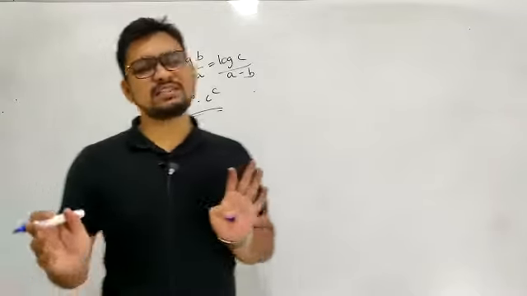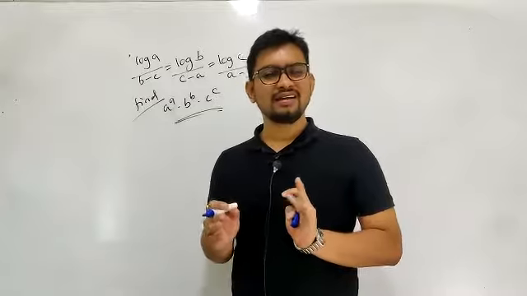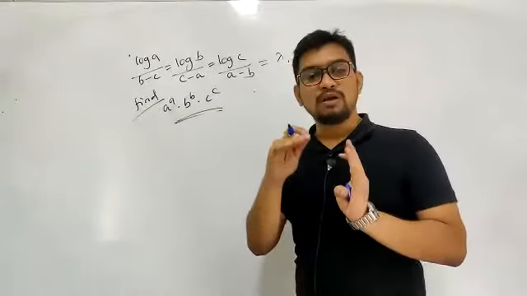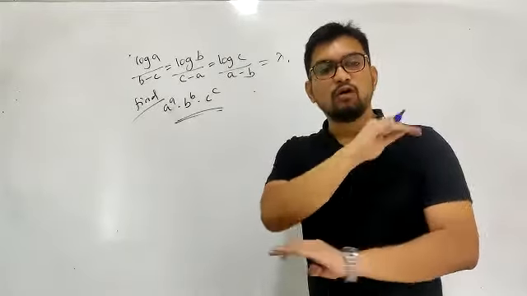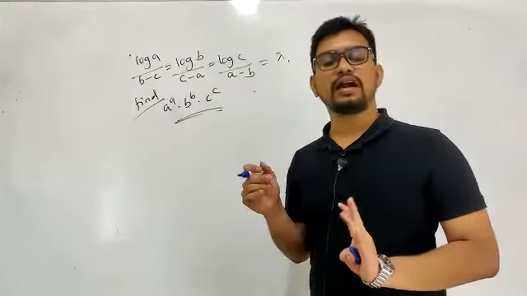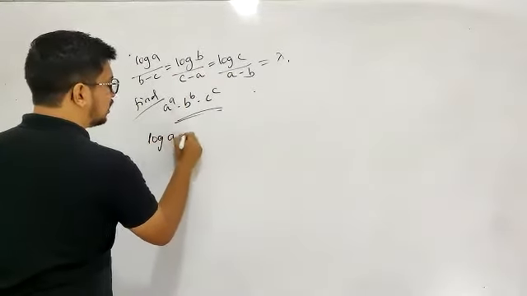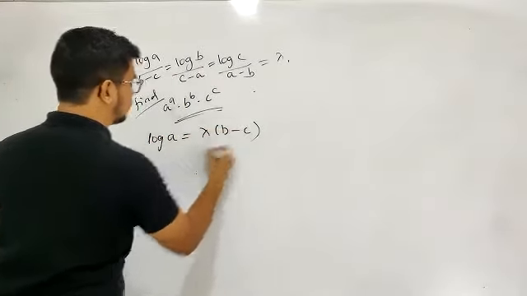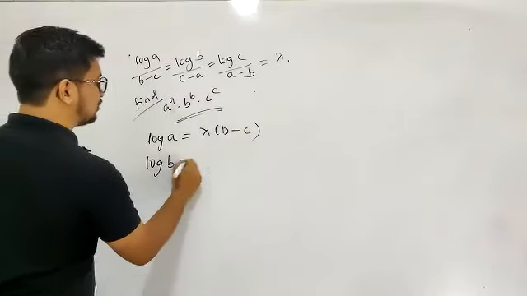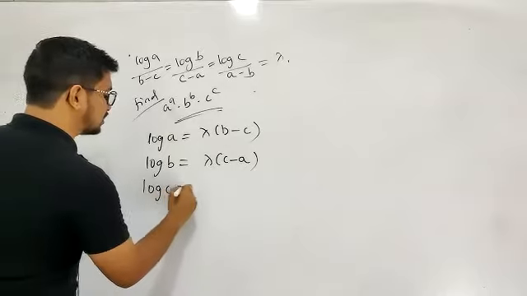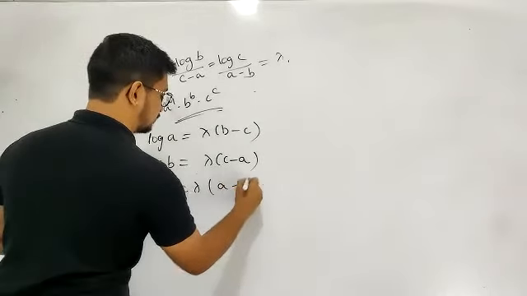See, for all such problems, I told you a golden rule. Only what you do is that you equate to lambda. For all such problems, whenever they give you a ratio, the only idea is that equate to lambda so that you will get the conditions. So simple idea is this part. Log A is equal to something like lambda into B minus C. And log B is something like lambda into C minus A. And log C, this is something like lambda into A minus B.